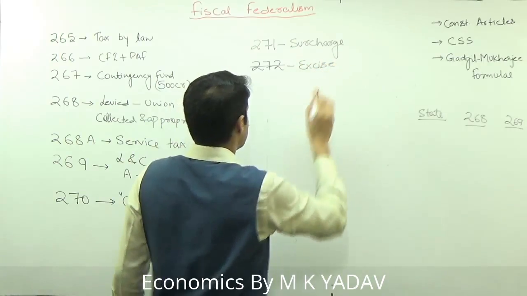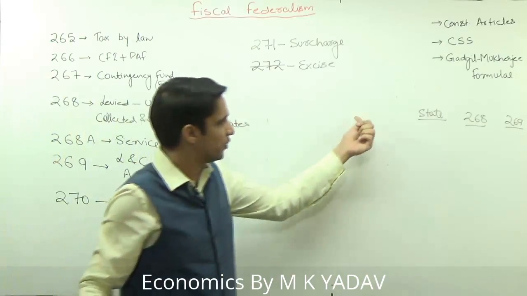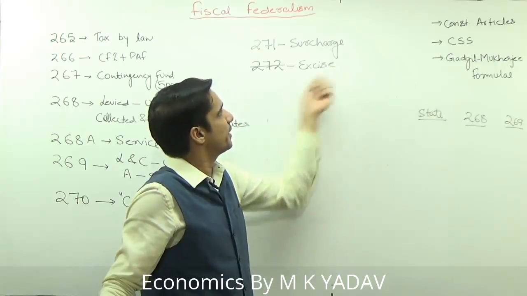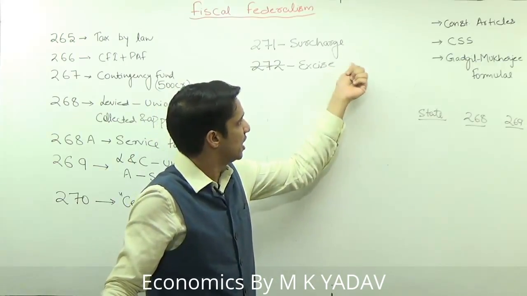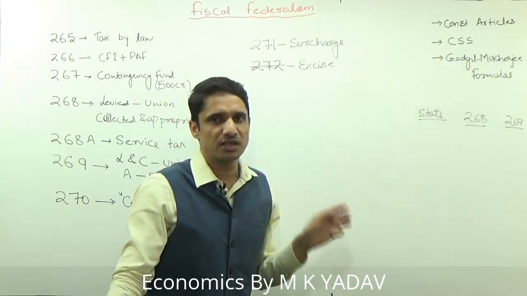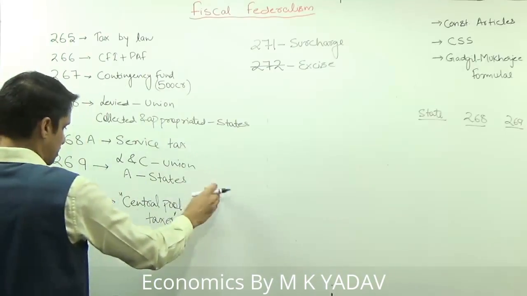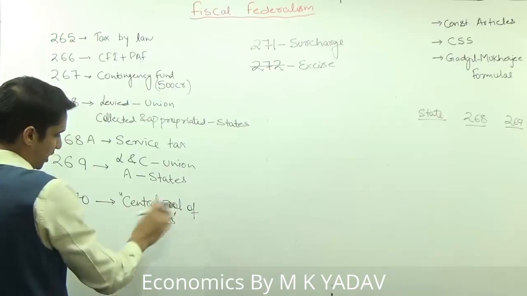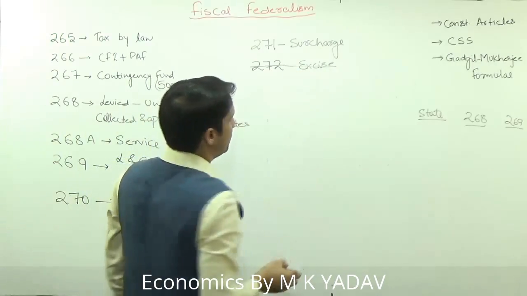Earlier the scenario was that personal income tax was mandatorily being shared between union and state, and excise duty, if passed by the parliament, if parliament allows that excise duty should be shared, then only excise duty will be shared. This was mentioned in the constitution, but now because we have created a central pool of taxes which includes excise duty, corporate income tax, personal income tax, service tax, this article 272 has been repealed.